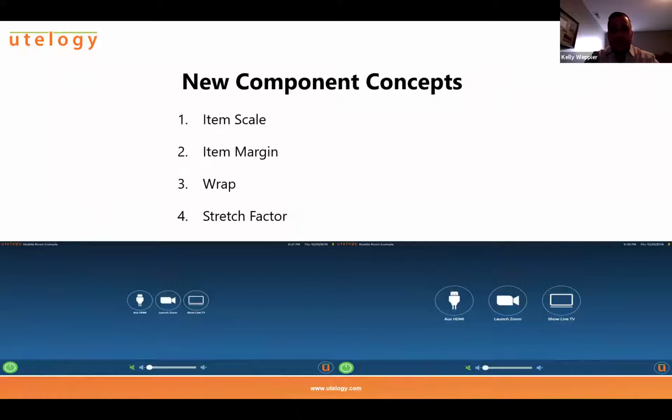Or at an absolute minimum, you would have had to take one of the existing themes and heavily modify it. So now with these new concepts that we've introduced, item scale, item margin, wrap, and stretch factor, some of these more basic everyday changes that you might want to make to tailor the user interface to your customer's needs can much more easily and quickly be made. And I'd like to go ahead now and demonstrate some of these concepts for you live. So let's go ahead, do item scale, start with that.